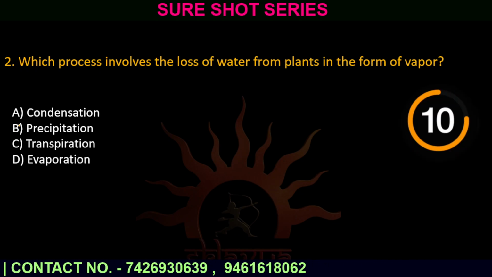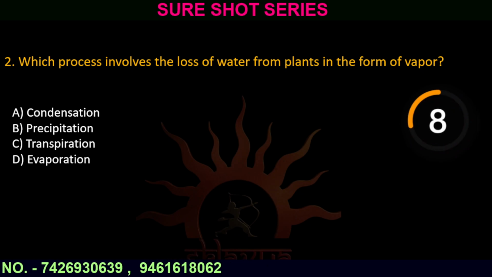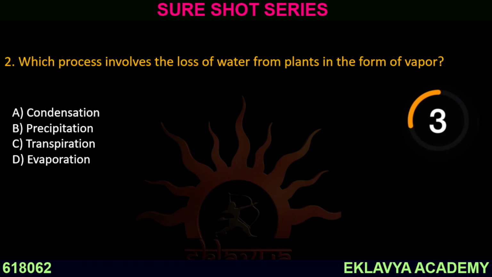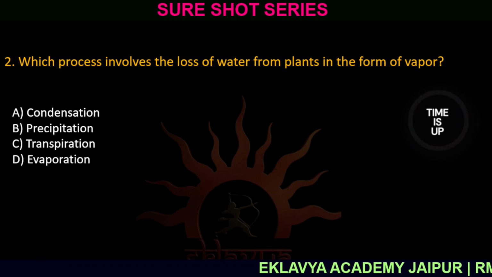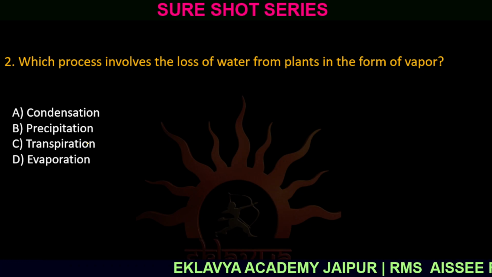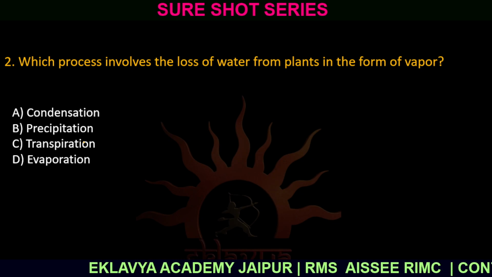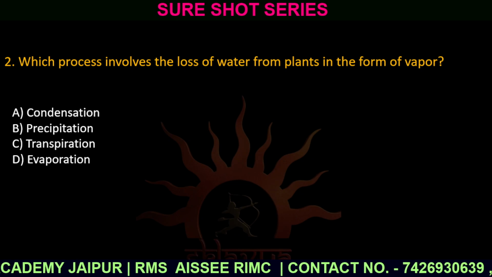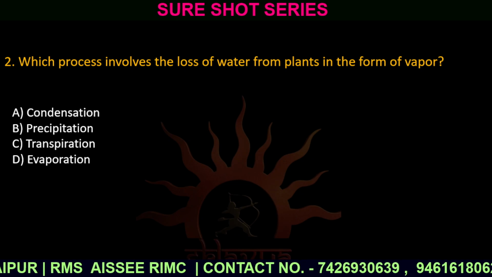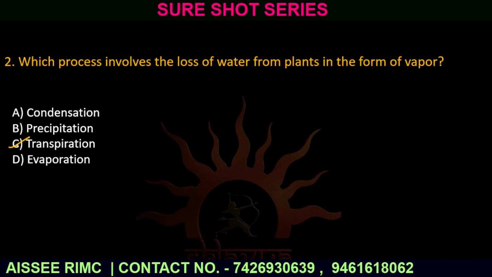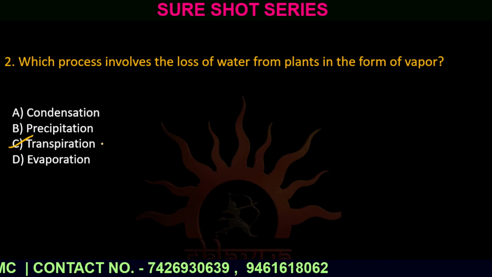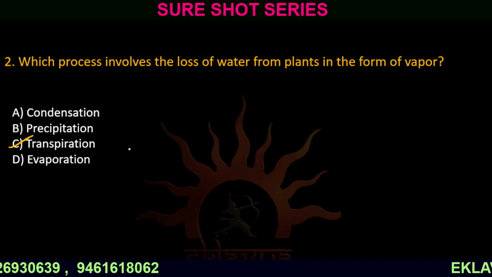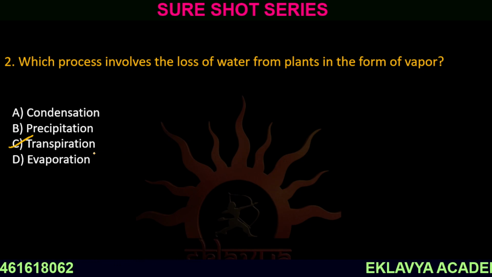Question number 2. Which process involves the loss of water from plants in the form of vapor? Option A, condensation. Option B, precipitation. Option C, transpiration. And option D, evaporation. The correct answer is option C, transpiration. Plants lose water vapor through small pores in leaves, known as stomata, and that process is known as transpiration.